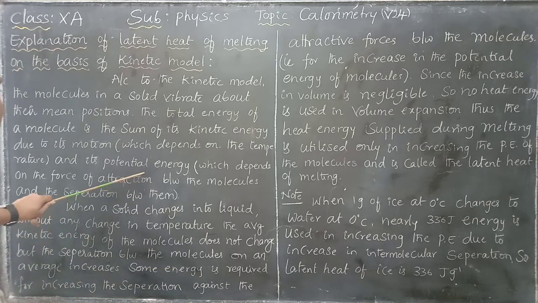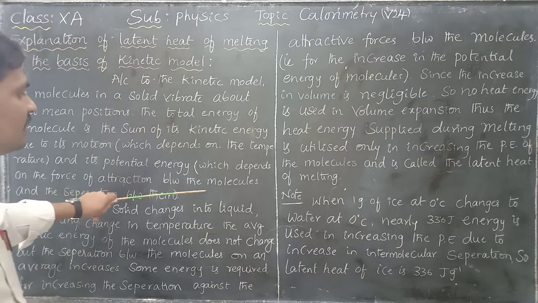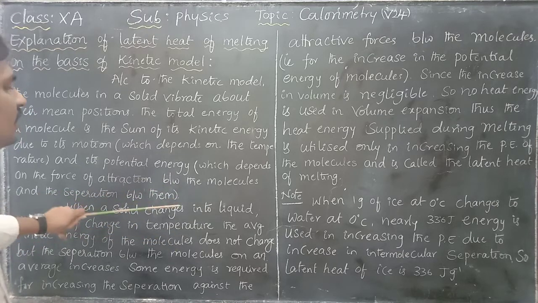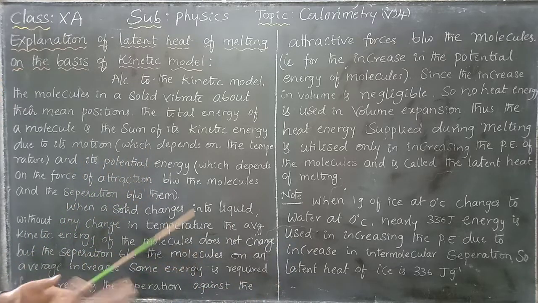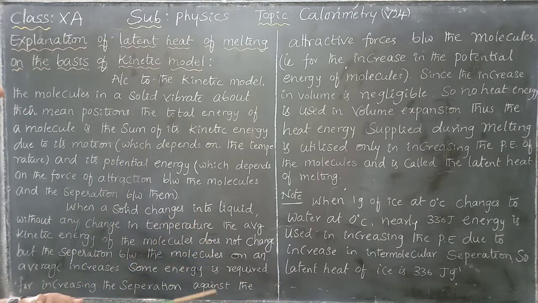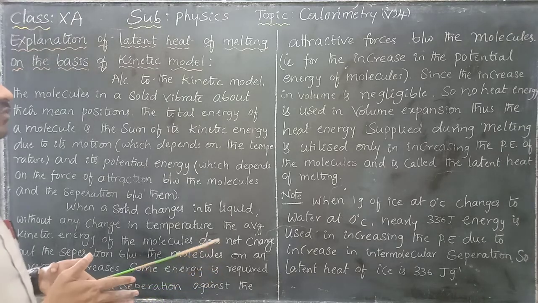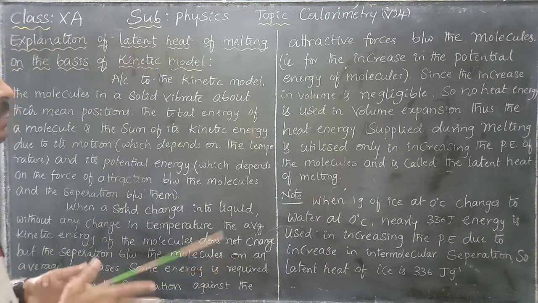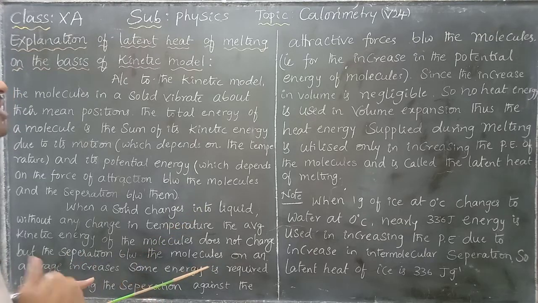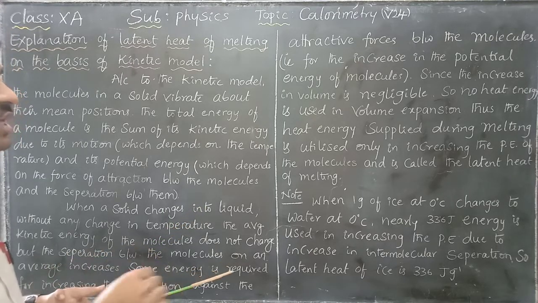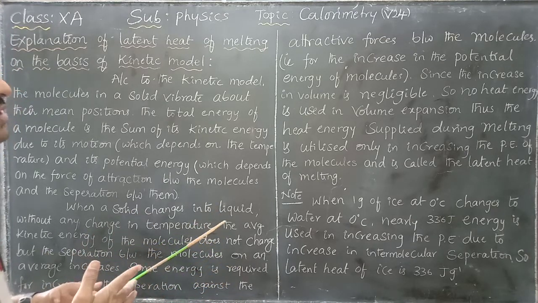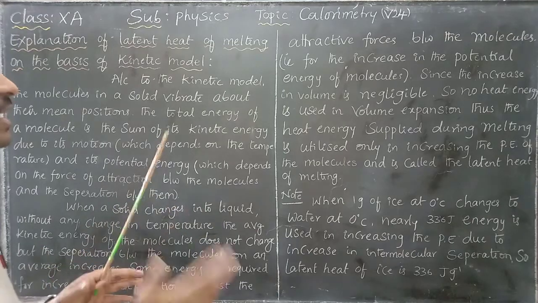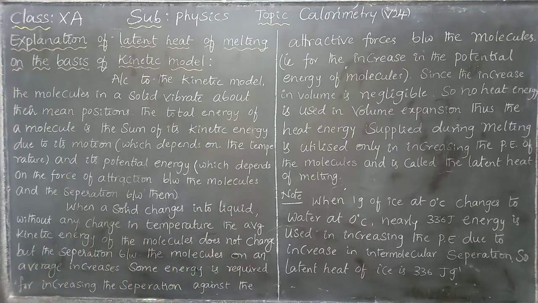The second one is potential energy, which depends upon the force of attraction between the molecules and the separation between them. How much distance there is, and how the force of attraction is, based on that is its potential energy. So finally, the total energy of each molecule equals the sum of the kinetic energy, due to motion about its mean position, and the potential energy, which depends on the force of attraction between one molecule and another and also on the distance.